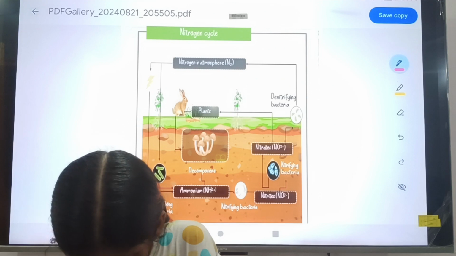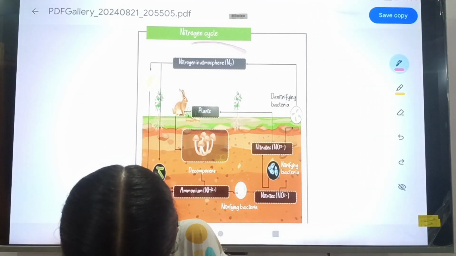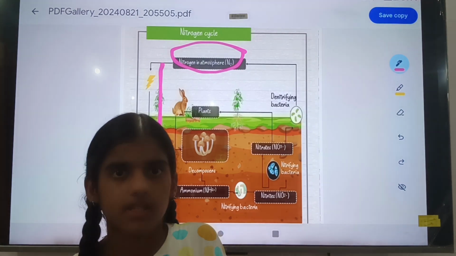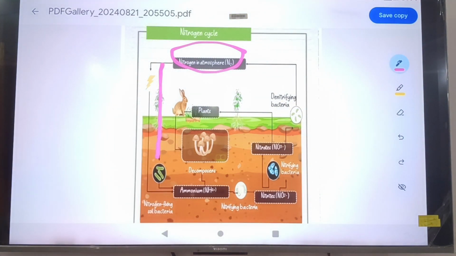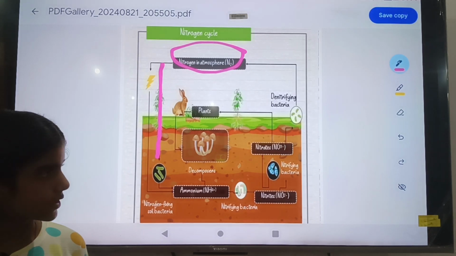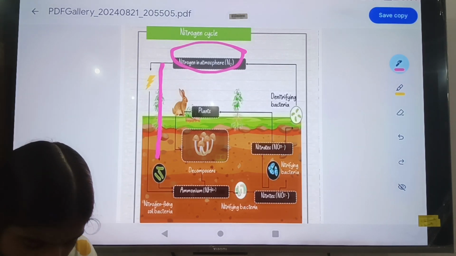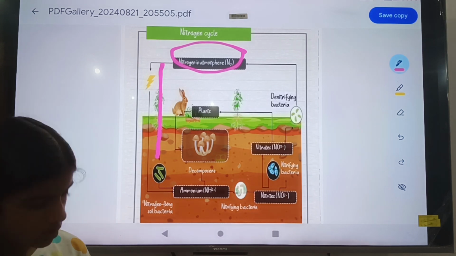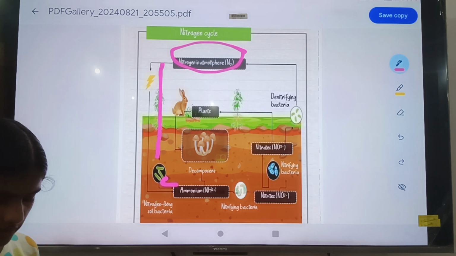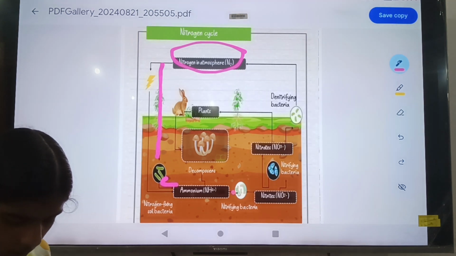Then the second process is that the nitrogen in the atmosphere is converted by the nitrogen fixers. The nitrogen fixers change it into ammonium, and this ammonium is changed into nitrate or nitrite.